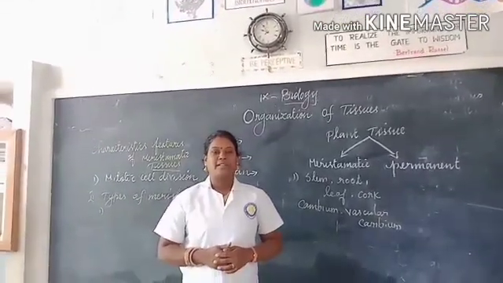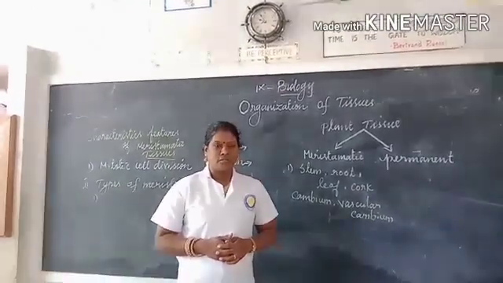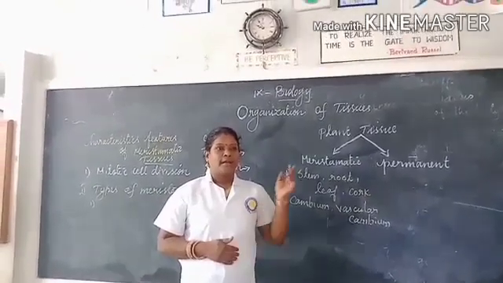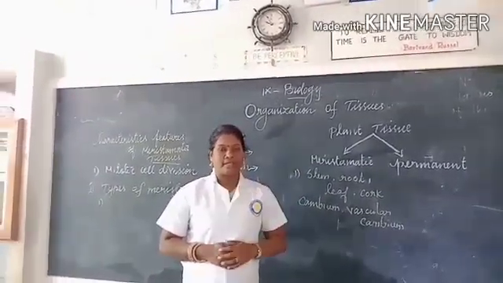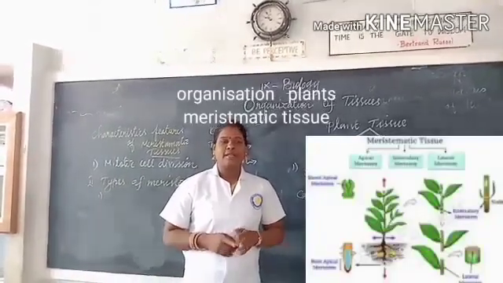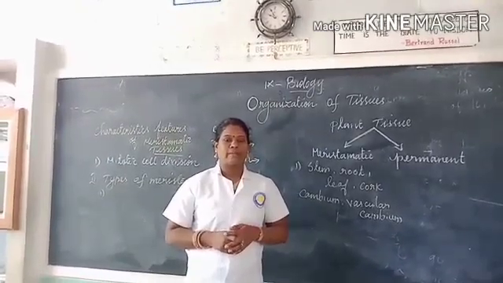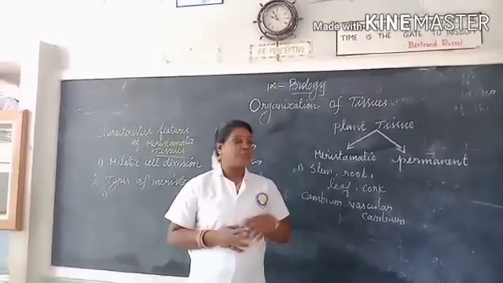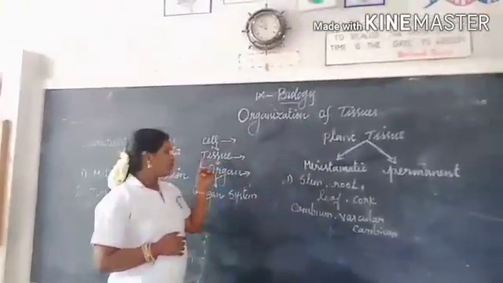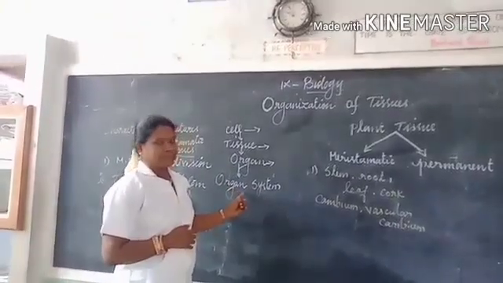Welcome to biology class. Today we are going to discuss tissue, the organization of tissue. Our building is made up of bricks, like our body is made up of cells. Cell is the structural and functional unit of all living organisms. A group of cells forms tissue. A group of tissues forms an organ. A group of organs forms an organ system.